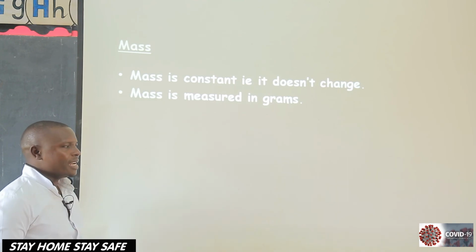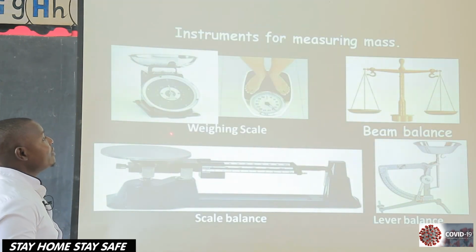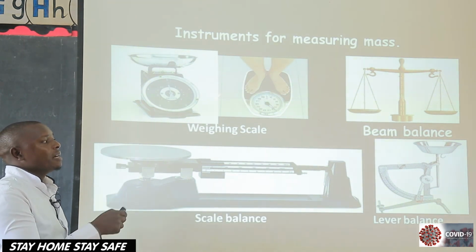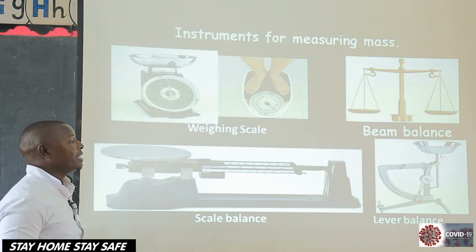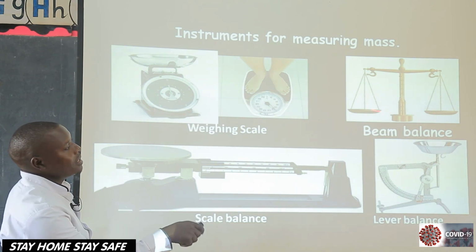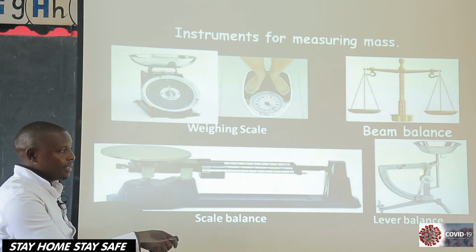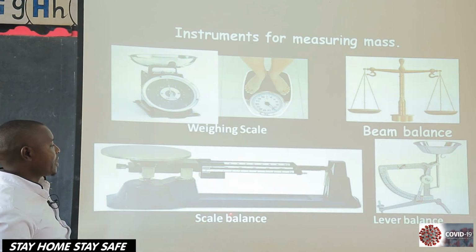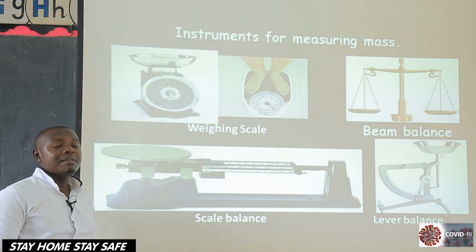Let's look at the machines that are used to measure mass. One, we have weighing scales, like this one called a clock balance. Some of these things are found in our homes. We measure food when our mothers are going to cook. We have a beam balance, if you have ever seen that one. We have a lever balance, that's the other one. Then a set of scales, or scale balance. All these ones are used in measuring mass.